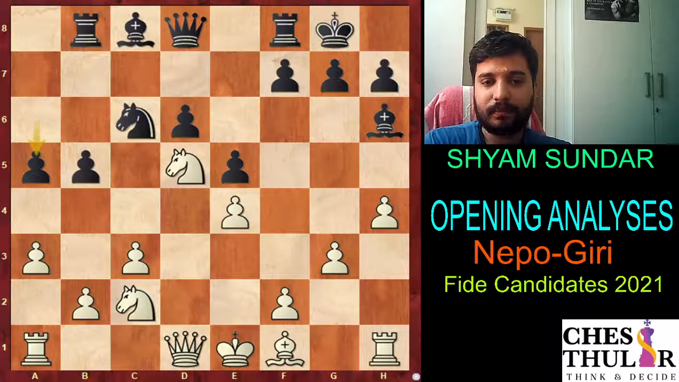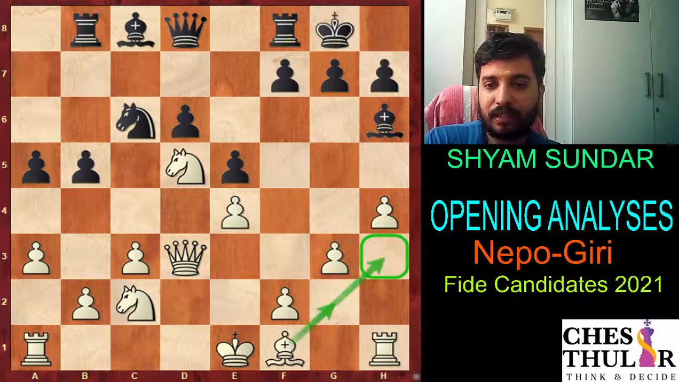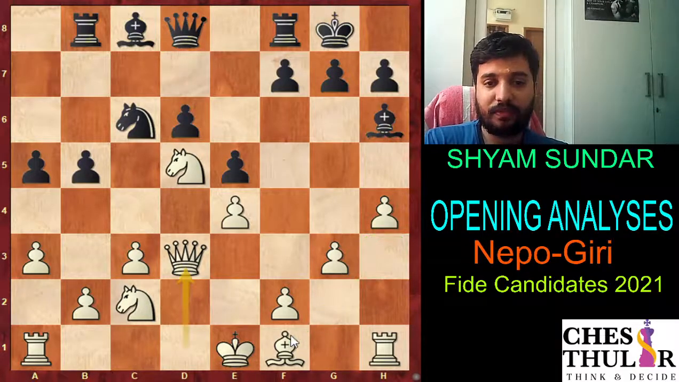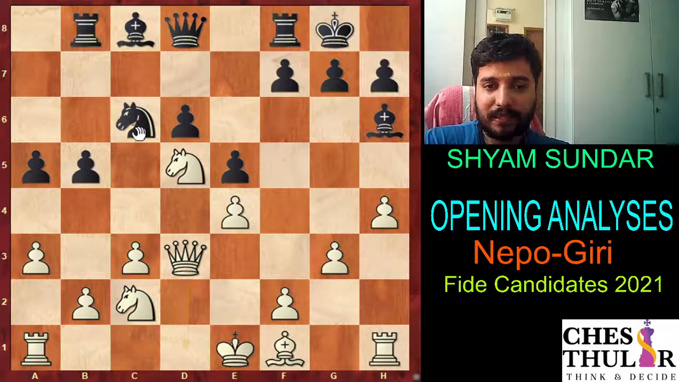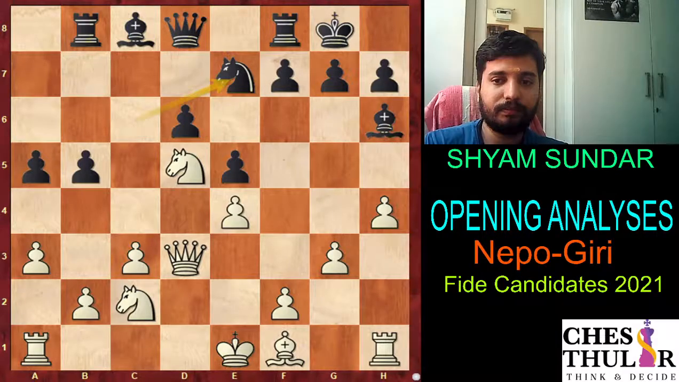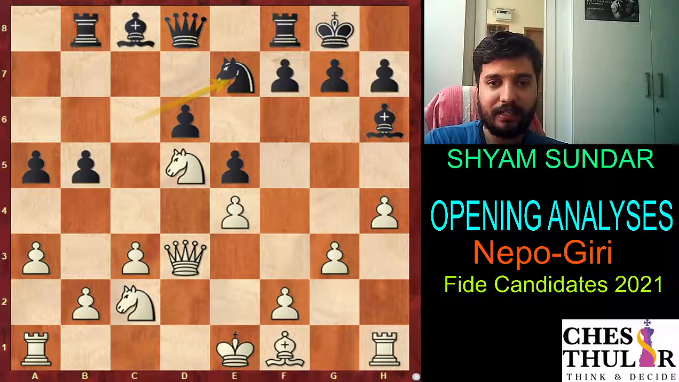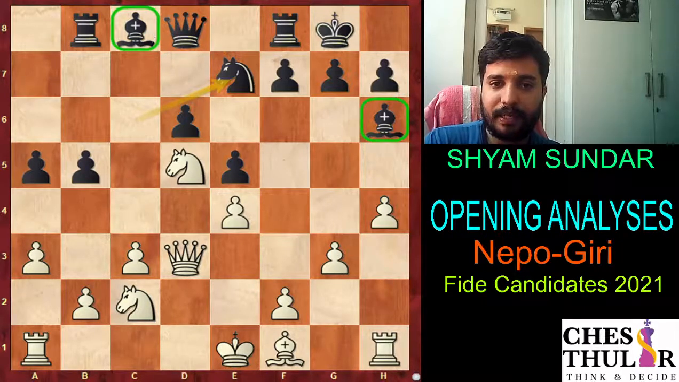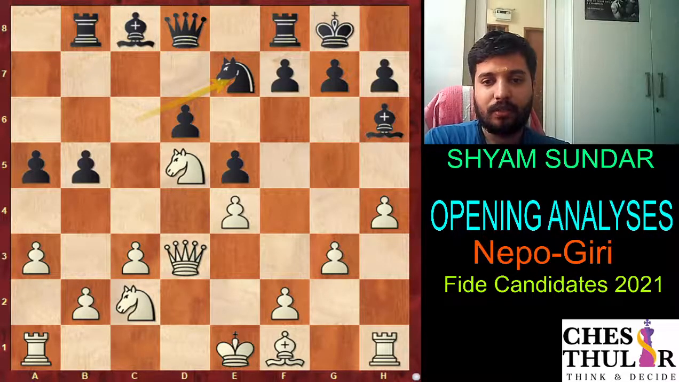And again Nepo chose queen d3, again postponing the decision of developing the f1 bishop. So queen d3, and black Giri plays knight e7, keeping an eye on the d5 square. And I think black is already a little bit more than fine here. Not only does he have the bishop pair, but he also has control over the important d5 square. So knight e7.